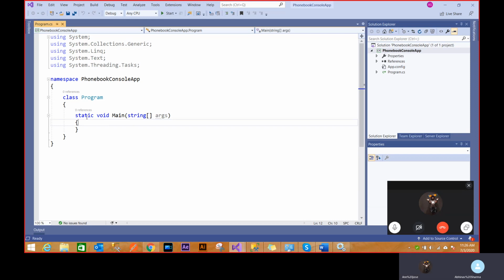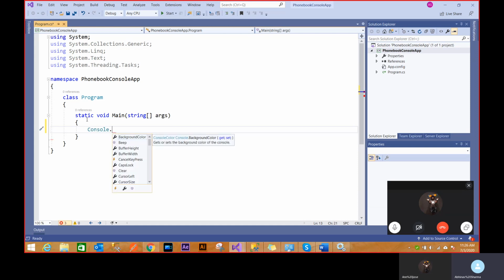So it will still be the same in the UI, but I'll show you where it's hidden somewhere, which is not available to the user to change or do something about it. So I'll start this application and I'll show you. Console is the way to write something on the console, on a black screen. So there's a class, and as you can see, if I put dot here, you see multiple functions shown to you automatically, right?